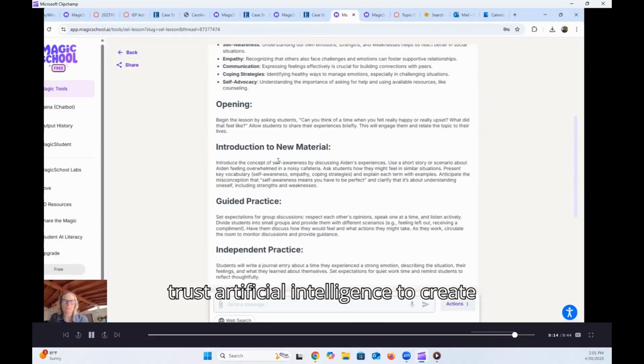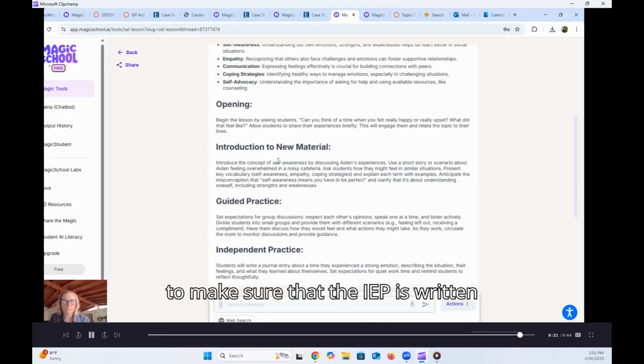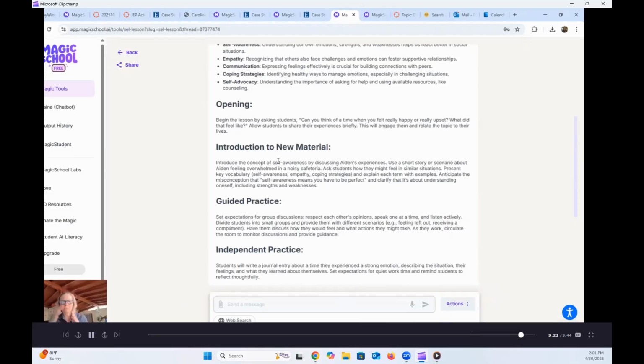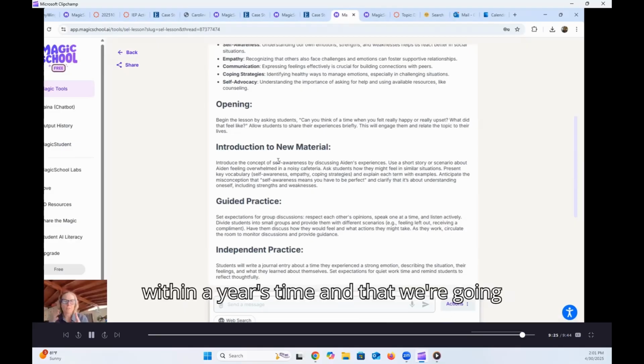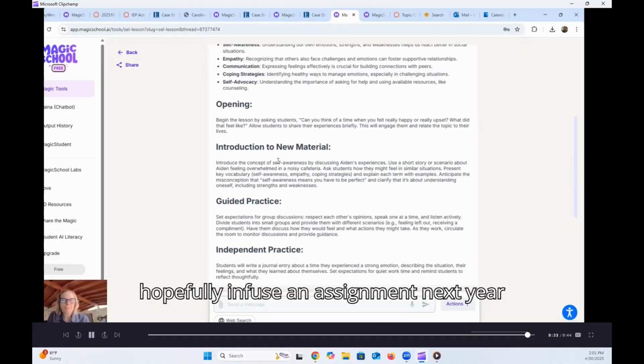We do not want them to trust artificial intelligence to create goals, to make sure that students have proper accommodations and modifications, to make sure that the IEP is written within a year's time and that we're going to be working on those benchmarks to achieve those goals. So I think it's a good start, and I'm going to hopefully infuse an assignment next year into my class and see what students come up with, because maybe in a year from now, this tool will be even better.